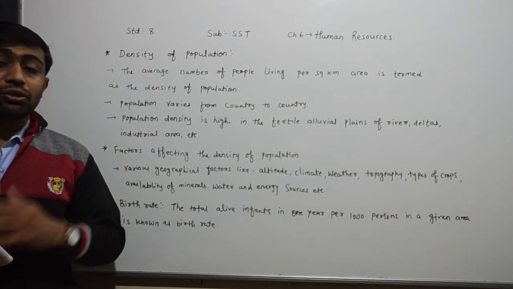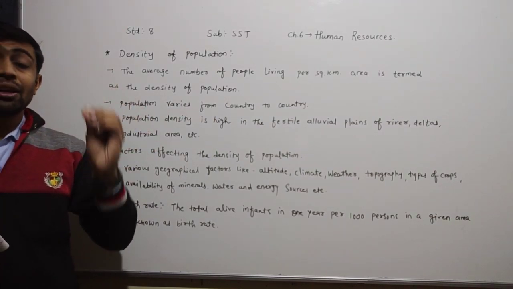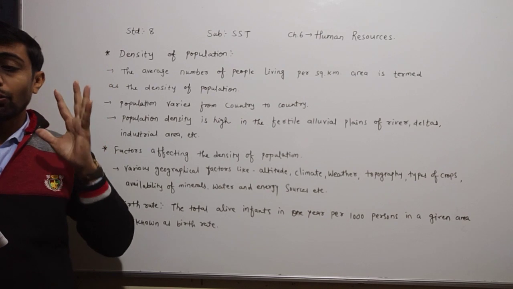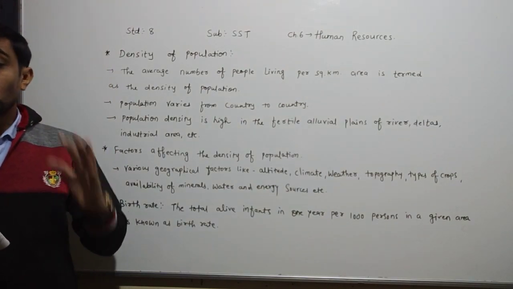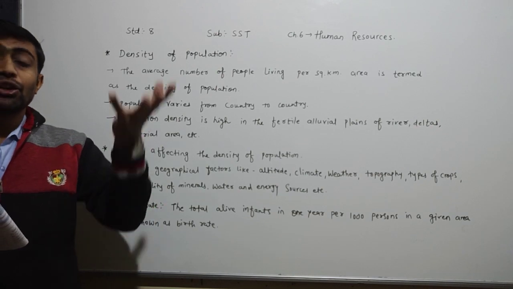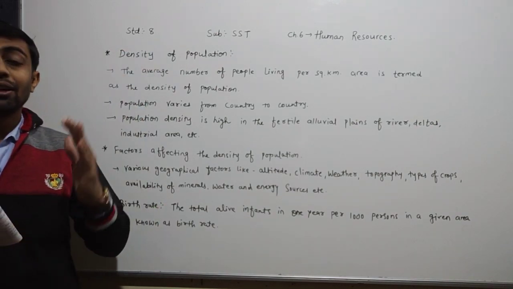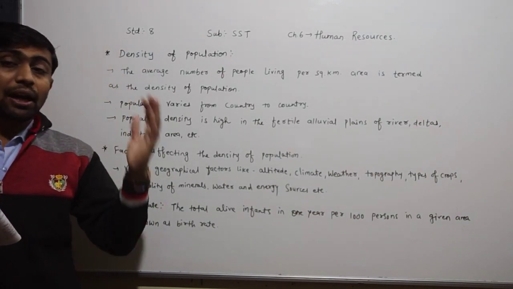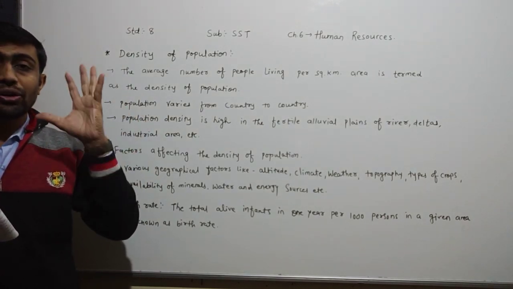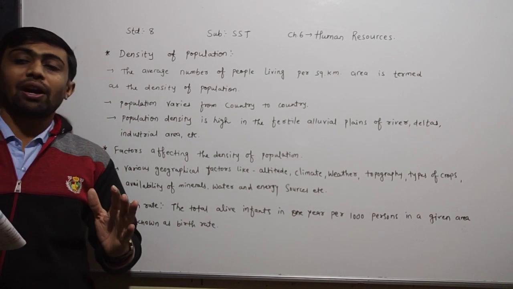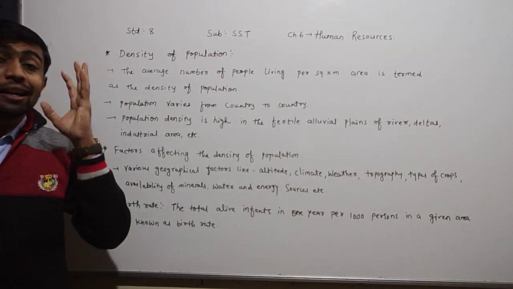If you see the top 5 districts in population density in Gujarat, you know very well that Surat is the district with the highest population density. Surat, Ahmedabad, Anand, Gandhinagar, Navsari: these are the top 5 districts of Gujarat with the highest population density per square kilometer.